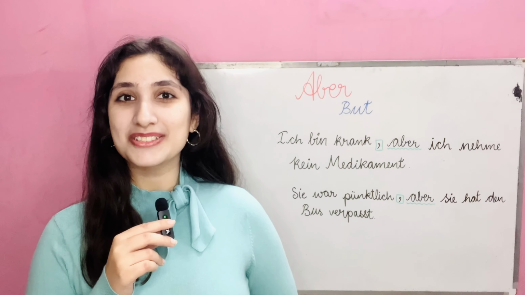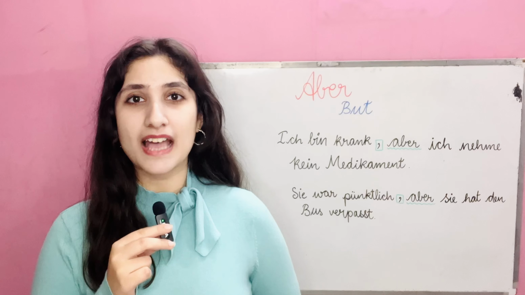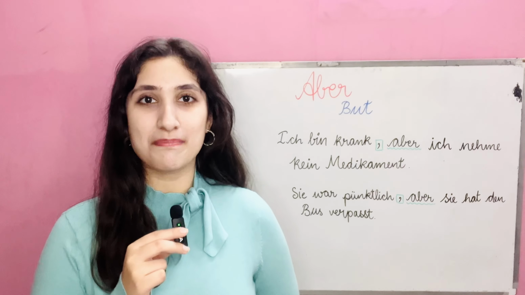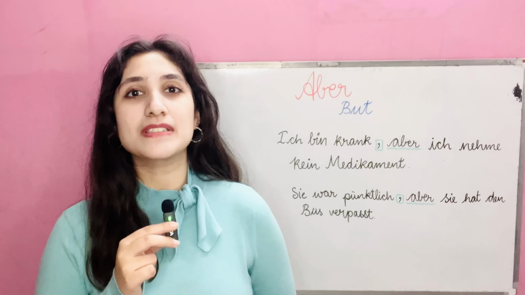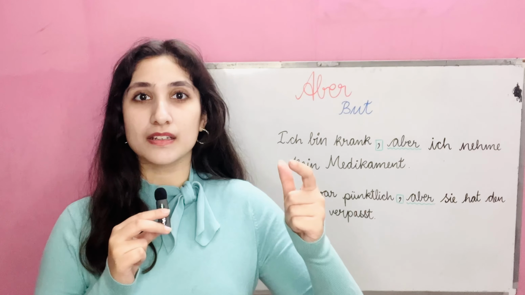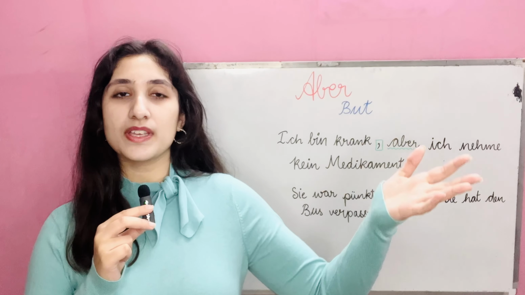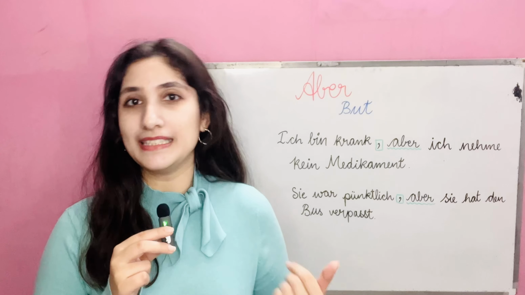I'm Lavanya and today I'll teach you a conjunction in German. The name of the conjunction is aber. Aber means but and it shows a contrast. Basically two opposite situations. अगर हिंदी में translate करें तो पर, like I'm doing something par. So that par is basically in Hindi and but in English.